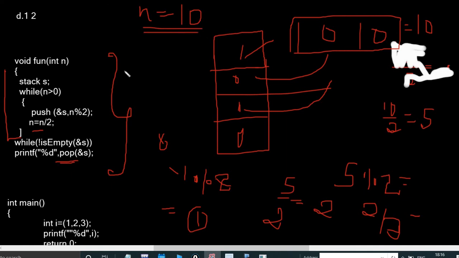So actually this function is doing what? Printing the binary value of n. So there is one option that says it will print the binary value of the given n. So that is the answer.